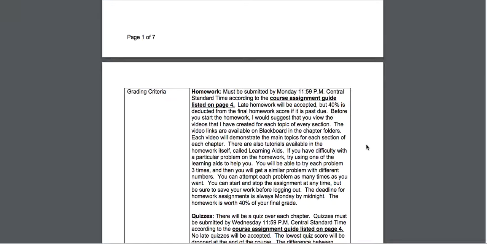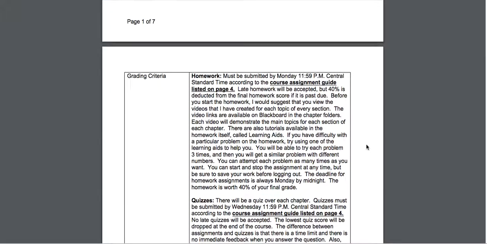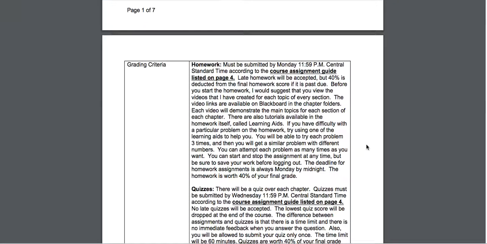Before you do your homework, you'll definitely want to watch the instructional videos that are on Blackboard. In the homework, you can try each problem 3 times, and even if you still don't get it right, you can click and get a similar problem to try another one. Another good thing about homework on My Math Lab is that they have tutorials or learning aids, called question help, with lots of different options like ask your instructor, see a video, take me to the place in the textbook. Lots of different learning aids that you can use as you're doing your homework.